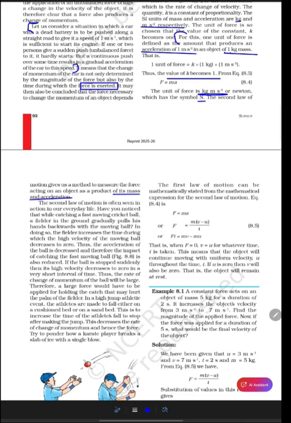The second law of motion is often seen in our everyday life. So let's step into a real example. Have you noticed that while catching a fast moving cricket ball, a fielder on the ground gradually pulls his hands backwards with the moving ball? In doing so, the fielder increases the time. Yeah, this is very important.